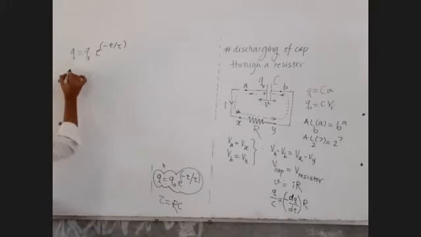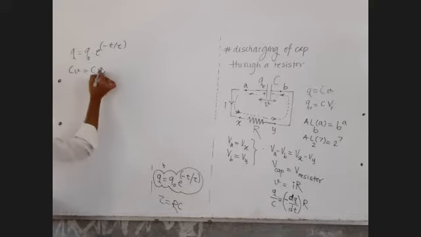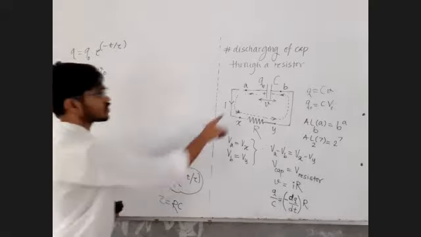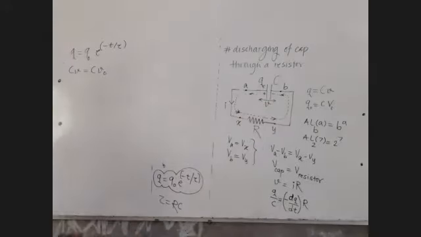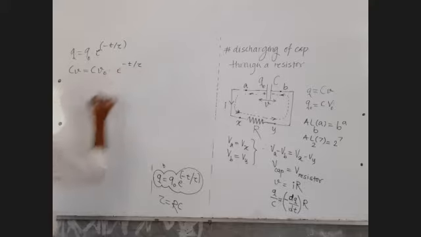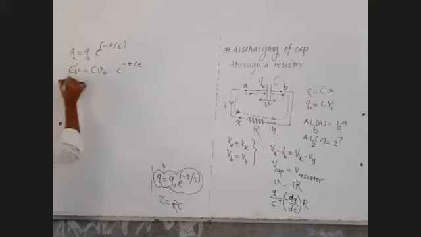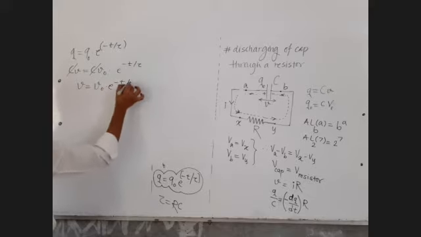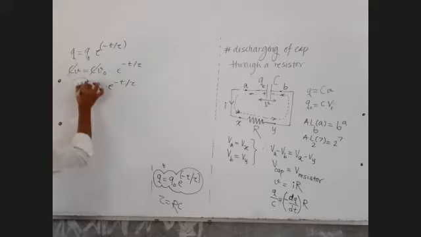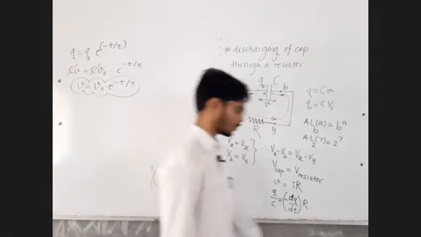Okay, fine. So Q is equal to CV. Q0 is equal to CV0. Maximum voltage on the capacitor will be initially, and gradually as the charge goes on decreasing, the voltage across the capacitor will also go on decreasing. So CV0 into e raised to minus t by tau as it is. So this C cancels. V equals V0 e raised to minus t by tau. This is the equation for instantaneous voltage across the capacitor when it is discharging.